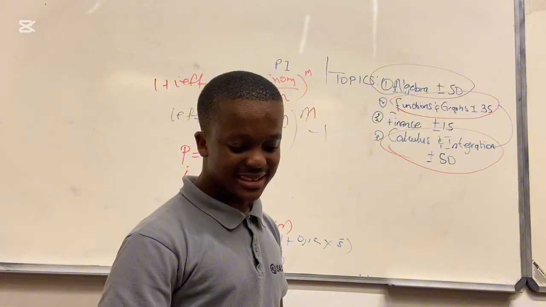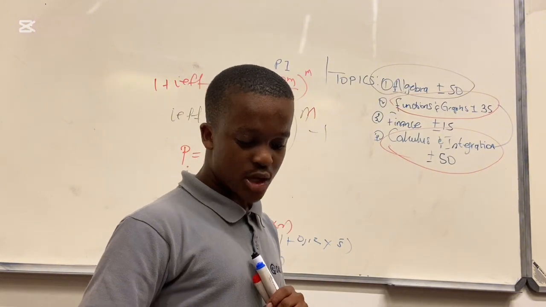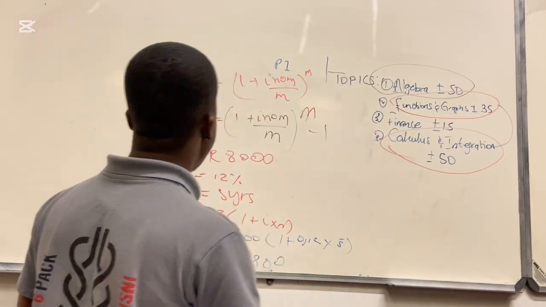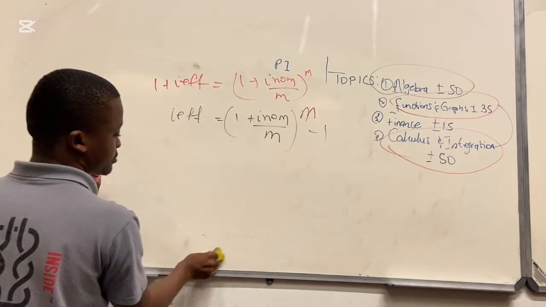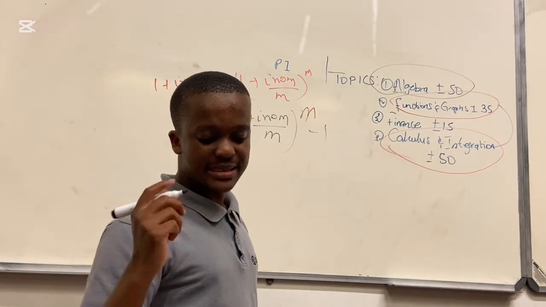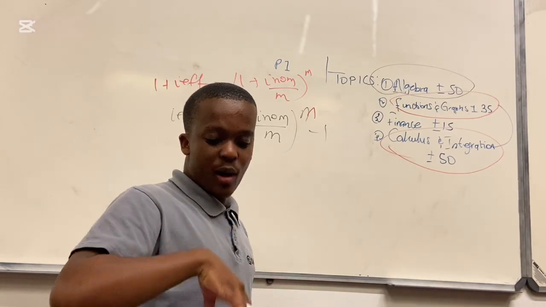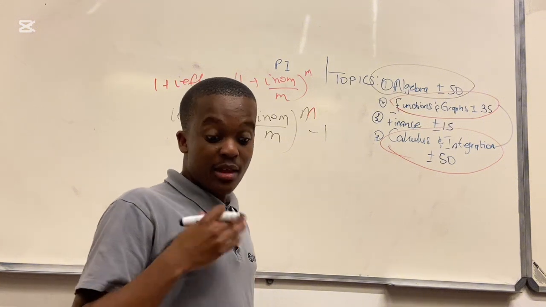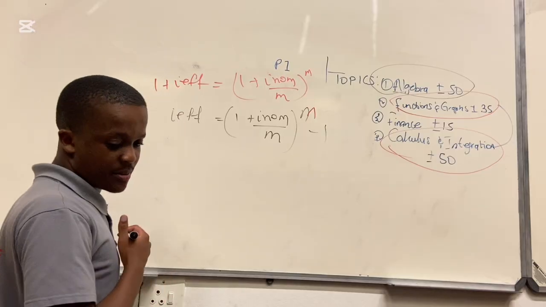Now, to determine the simple interest rate, they gave us A and P in this case. Determine the simple interest rate if an investment of 20,000 is worth 30,800 after 3 years. We are going to determine the simple interest rate.